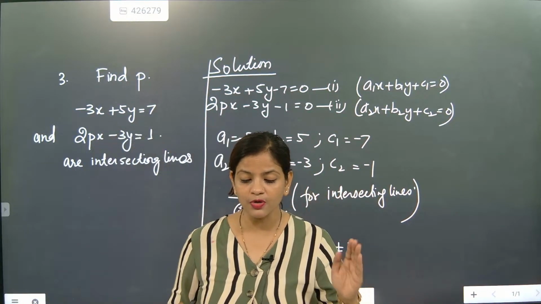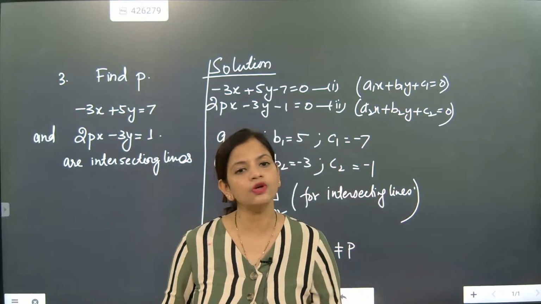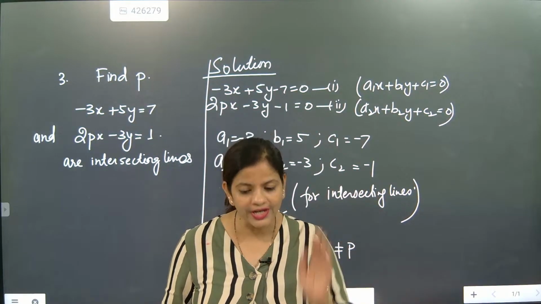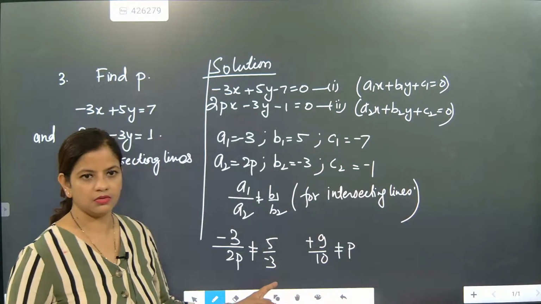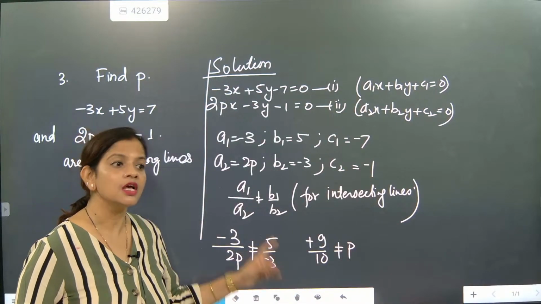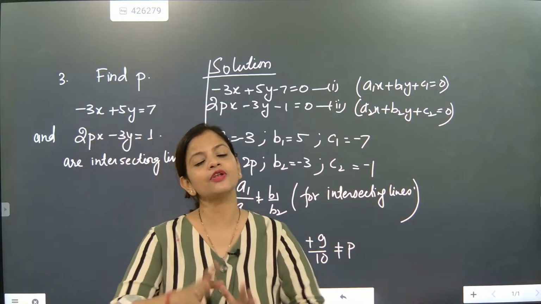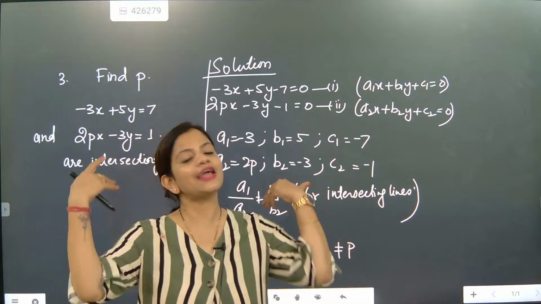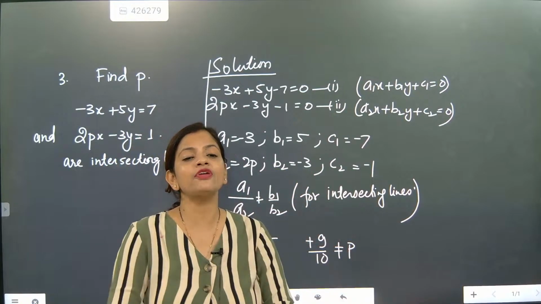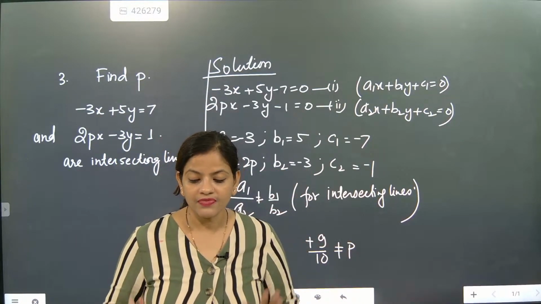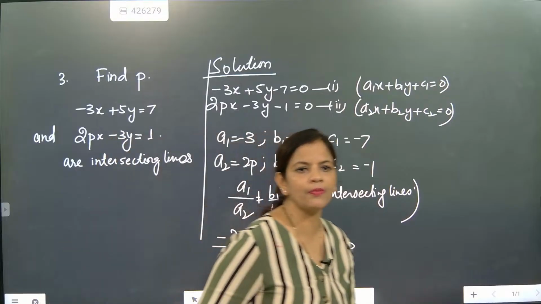The first part, what you people have said, that P will be equal to 9 by 10, is not correct. Unique solution means not equal to. Understand? Unique solution means not equal to. That means P will not be 9 by 10. P can be any value, but P will never be 9 by 10. That's the most important part. I hope you might have understood.